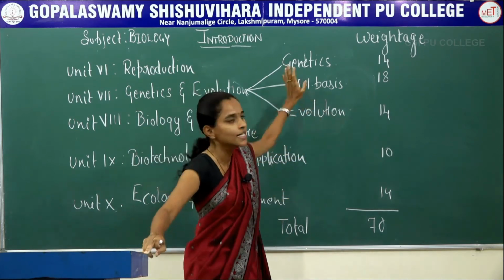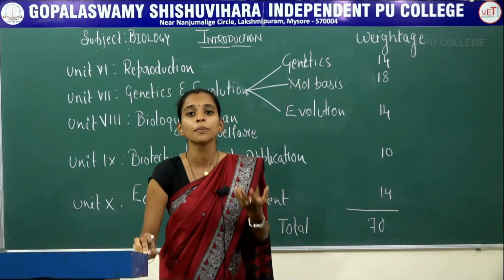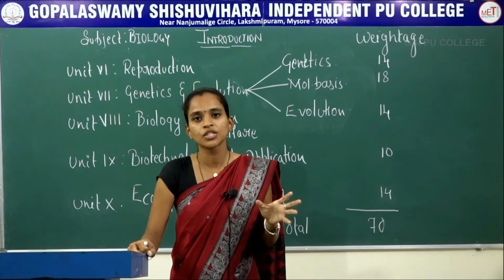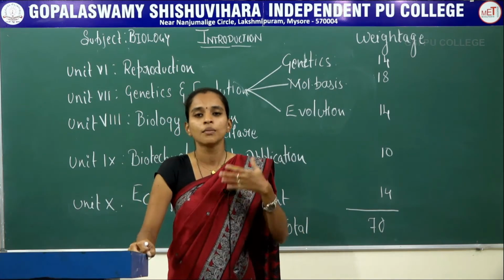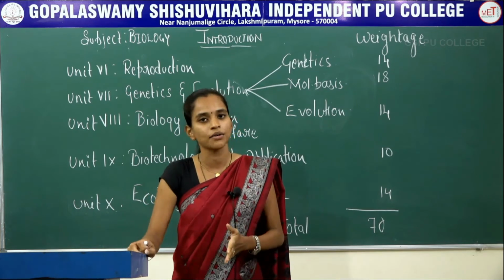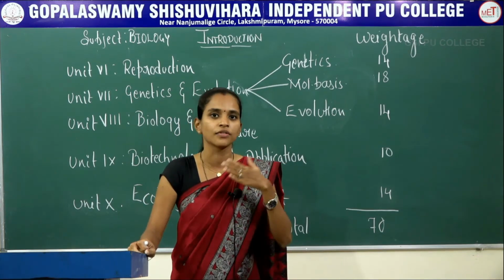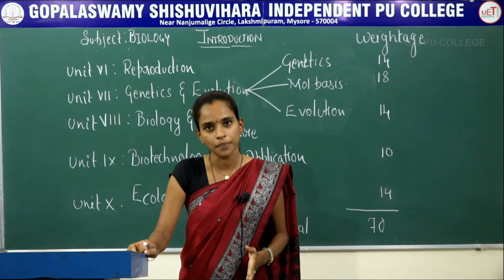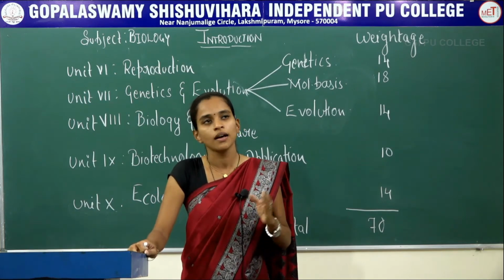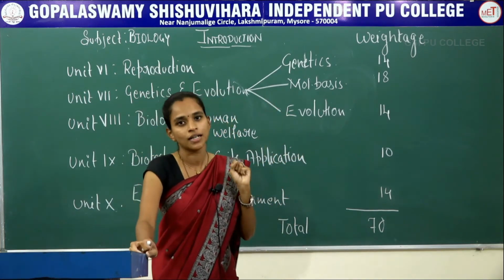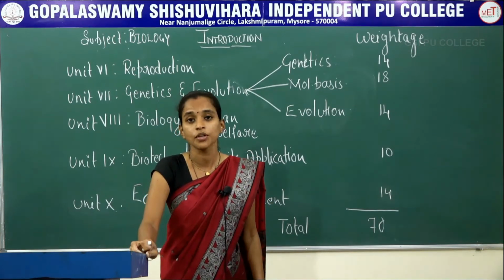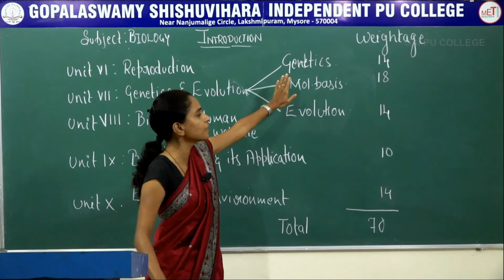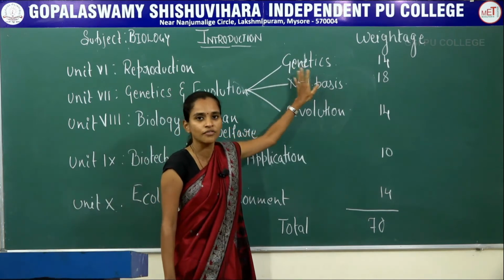You will also study Mendelism, the father of genetics, who put forward monohybrid and dihybrid crosses, their results, phenotypic ratio and genotypic ratio, along with linkage disorders and examples under principles of inheritance and variation.